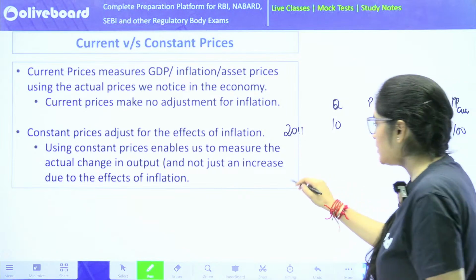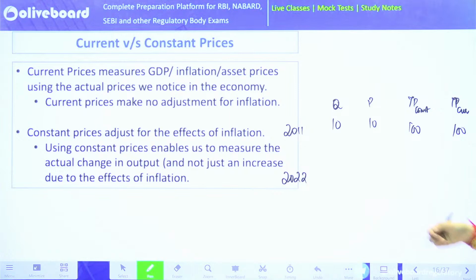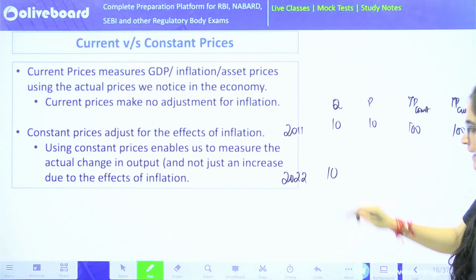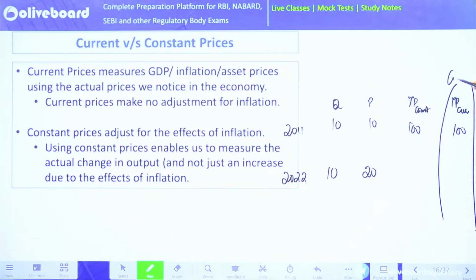Now let's say in 2022, 10 years after, the quantity produced was 10. The prices have increased to 20 now. What will be the current price? If I ask you what the current price of the goods and services produced will be, it will be 200. 10 into 20, 200. Very simple, right?